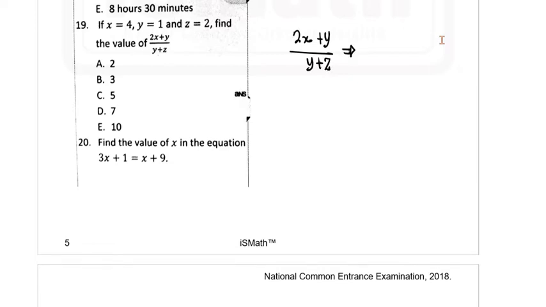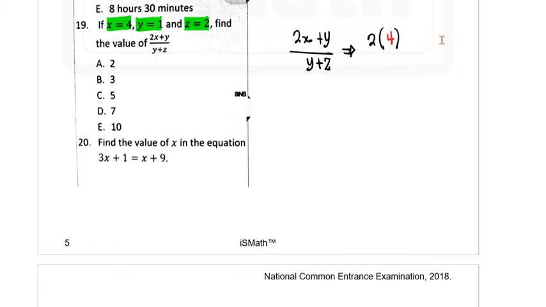So this will become 2 times x. We were told that our x should be equal to 4. So we replace that with 4. We have this here, and then we have that as well. So let's substitute these values.